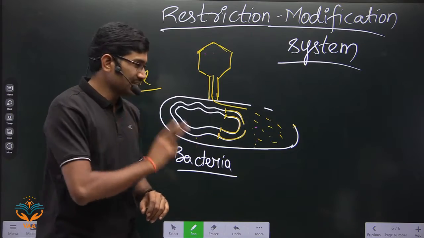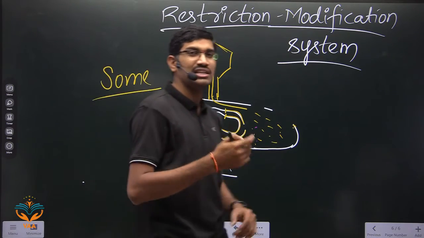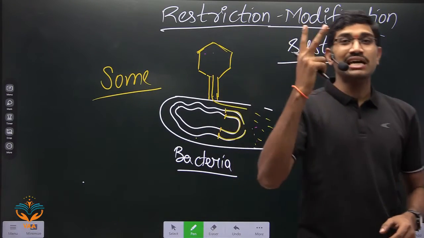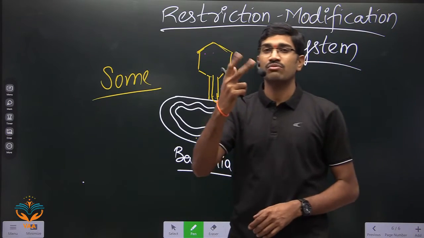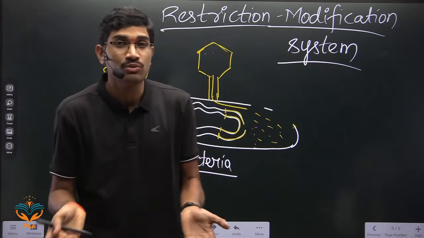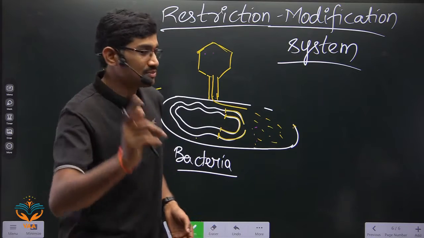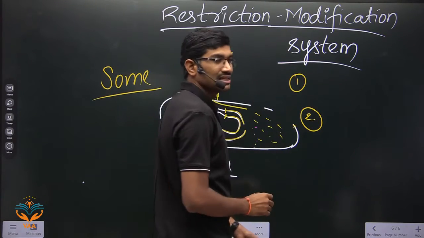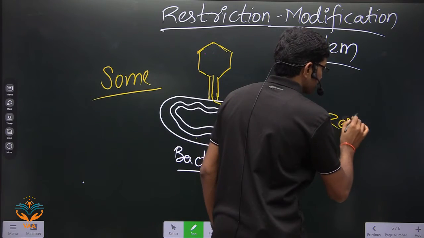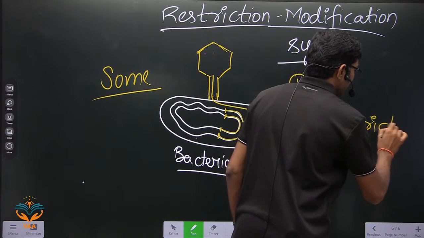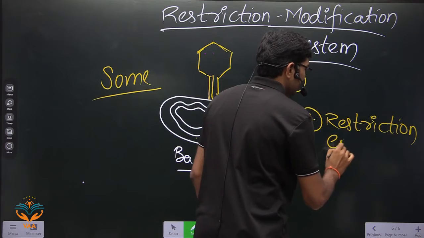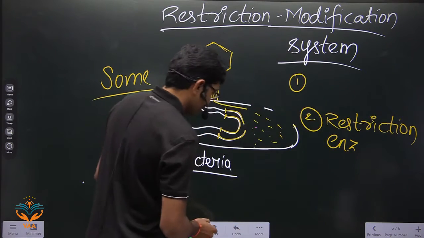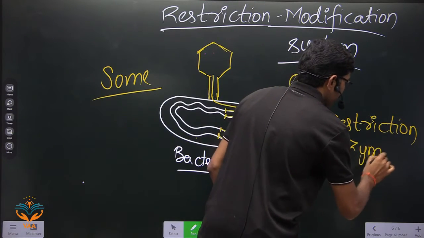But for the same thing, what have they given in the NCERT? Those scientists isolated two enzymes. What are the two enzymes? Please remember, these two enzymes are very, very important. One enzyme is restriction endonuclease, or simply restriction enzyme.